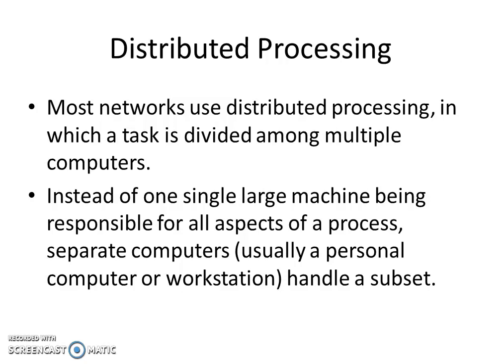Instead of one single large machine being responsible for all aspects of a process, separate computers can handle a subset. An example for a single large machine is a mainframe. A mainframe is a single machine which supports high speed processing. So instead of using machines like a mainframe, we can go for the networking concept where multiple nodes will perform this distributed processing.